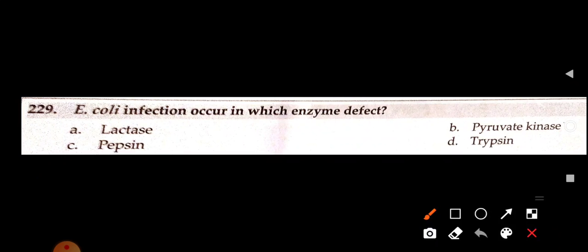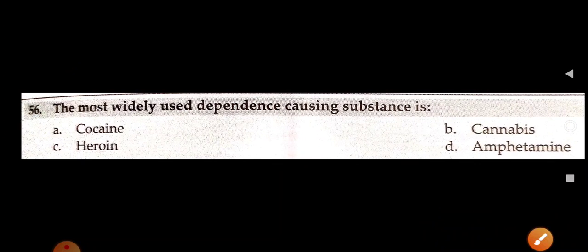Now, E. coli infection occurs in which enzyme defect? This infection mainly occurs in defect of, you have to pause the video, guys, and try to answer in your copy. So answer is pyruvate kinase.